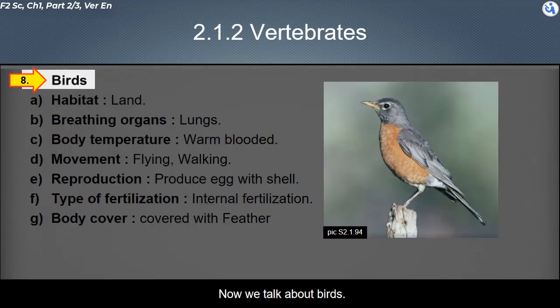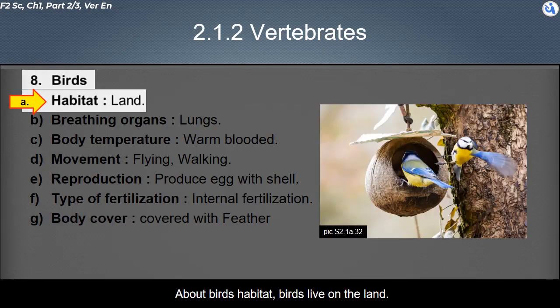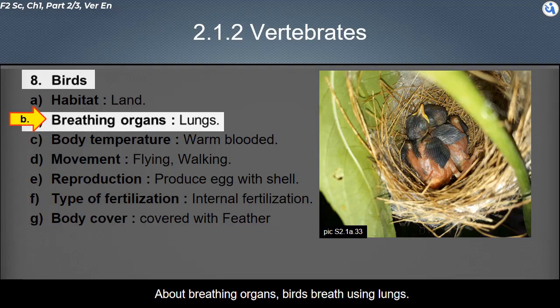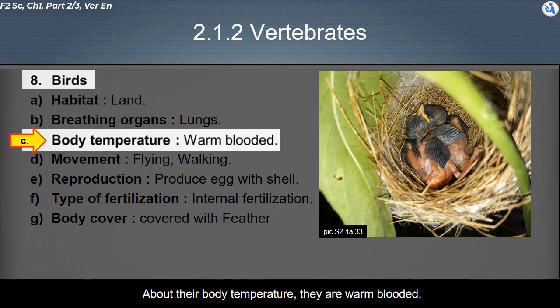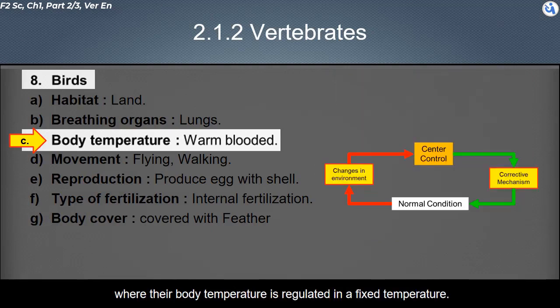Now, we talk about birds. About habitat, birds live on the land. About breathing organs, birds breathe using lungs. About their body temperature, they are warm-blooded, where their body temperature is regulated at a fixed temperature and is not influenced by surrounding temperature.